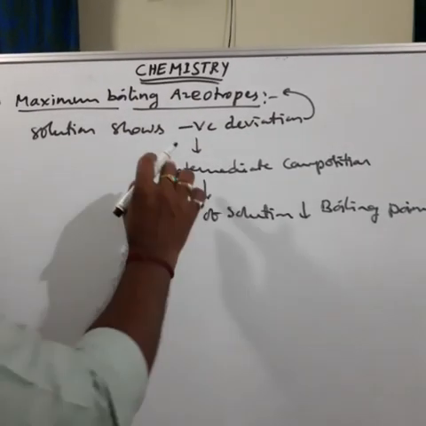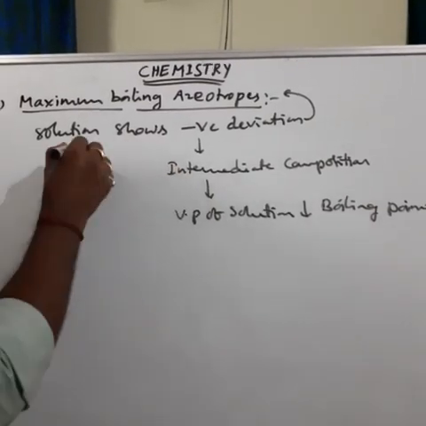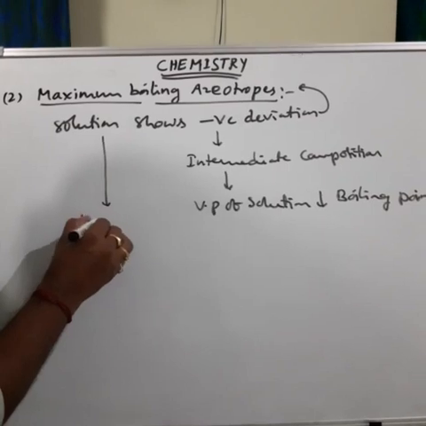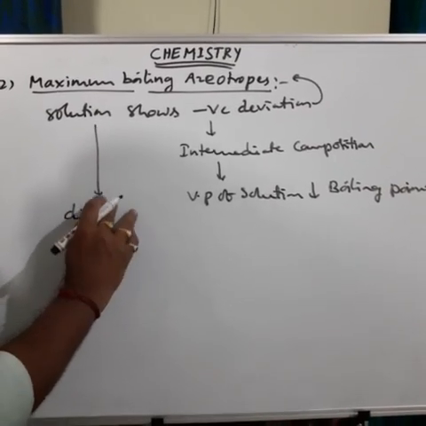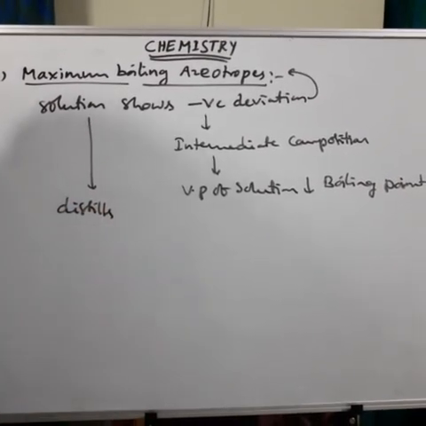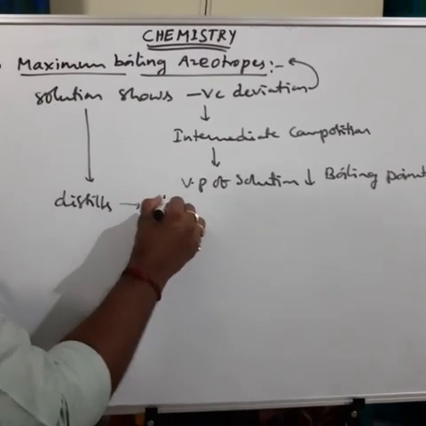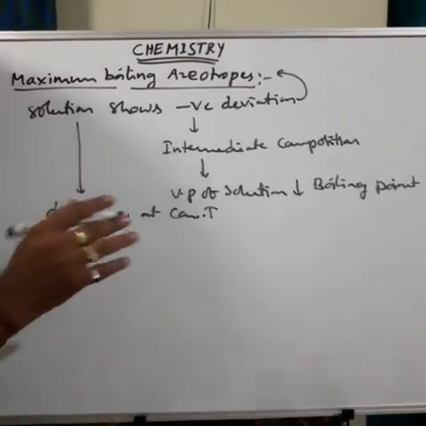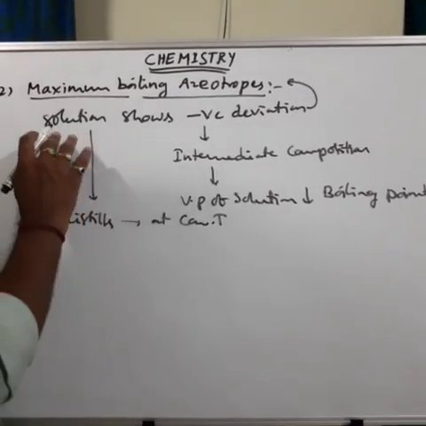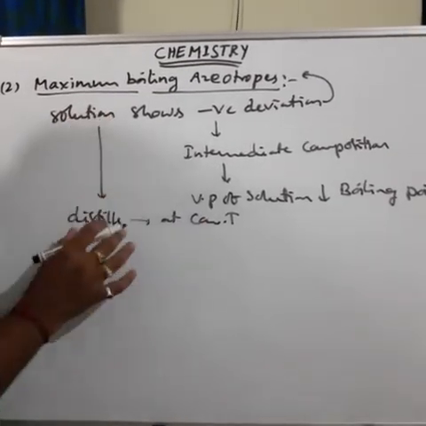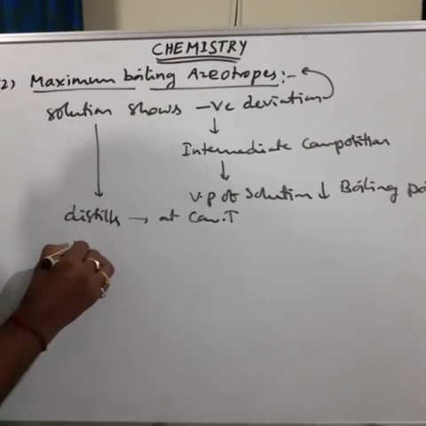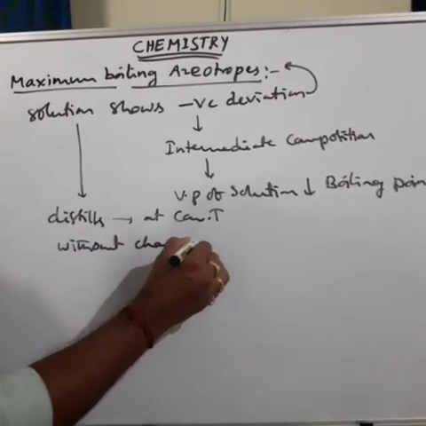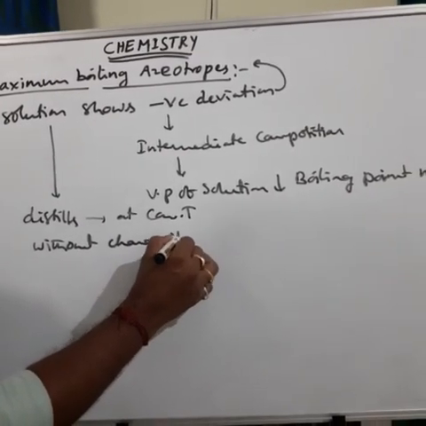So at this composition, the solution distills at constant temperature without changing its composition.